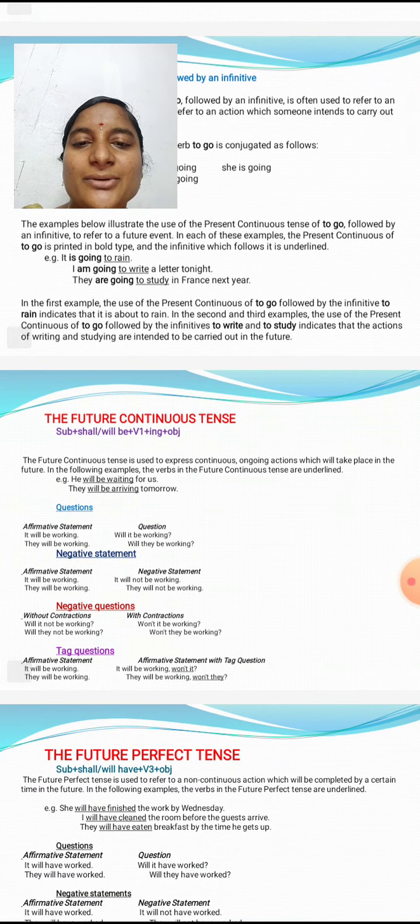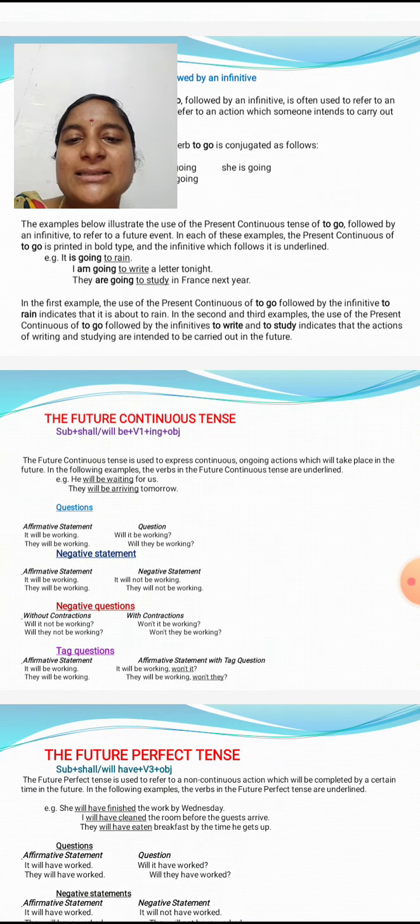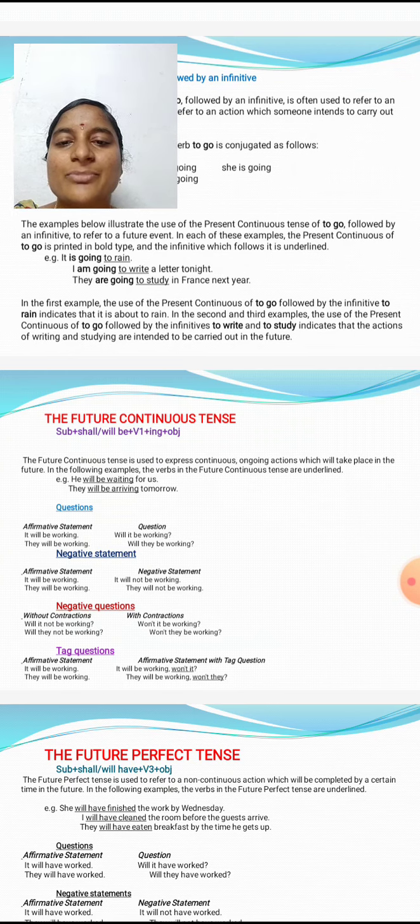The future continuous tense. Future continuous tense is used to express continuous ongoing actions which will take place in the future. It expresses an action which is going on at some point of time in the future. So that is called future continuous tense.